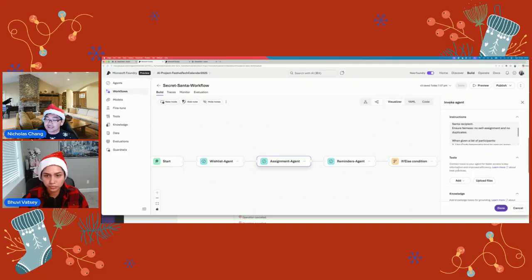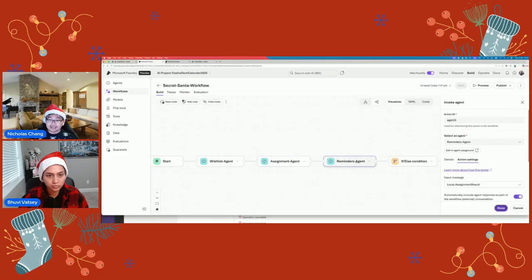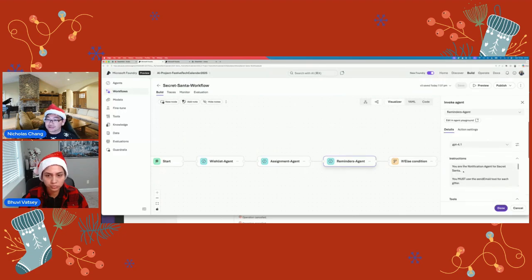So you can attach it to a tool here. And it would then pass into the reminder agent, which has another instruction here.